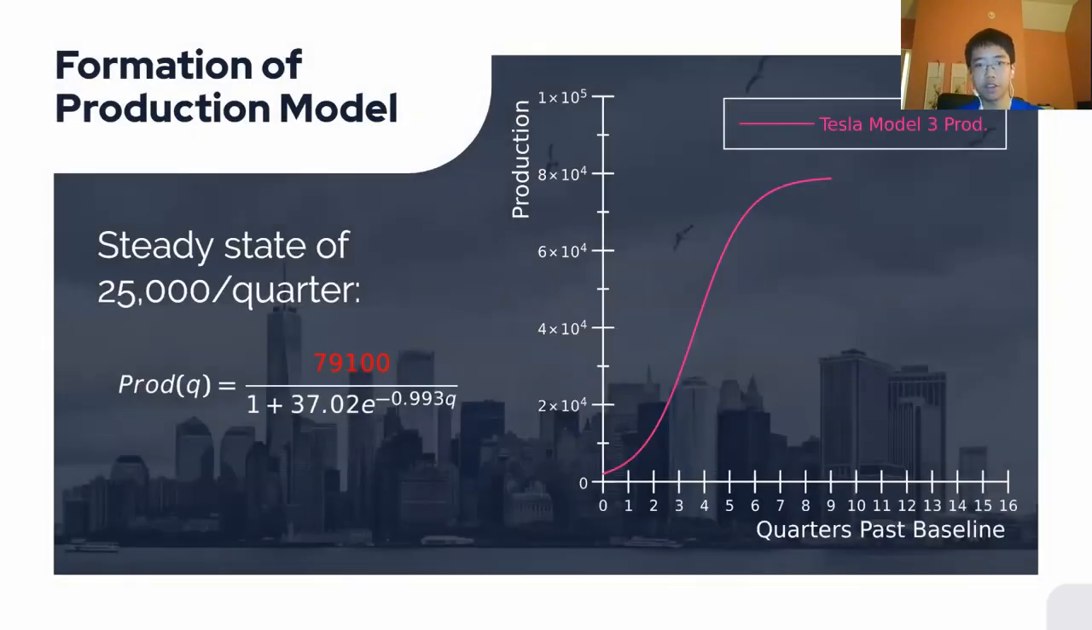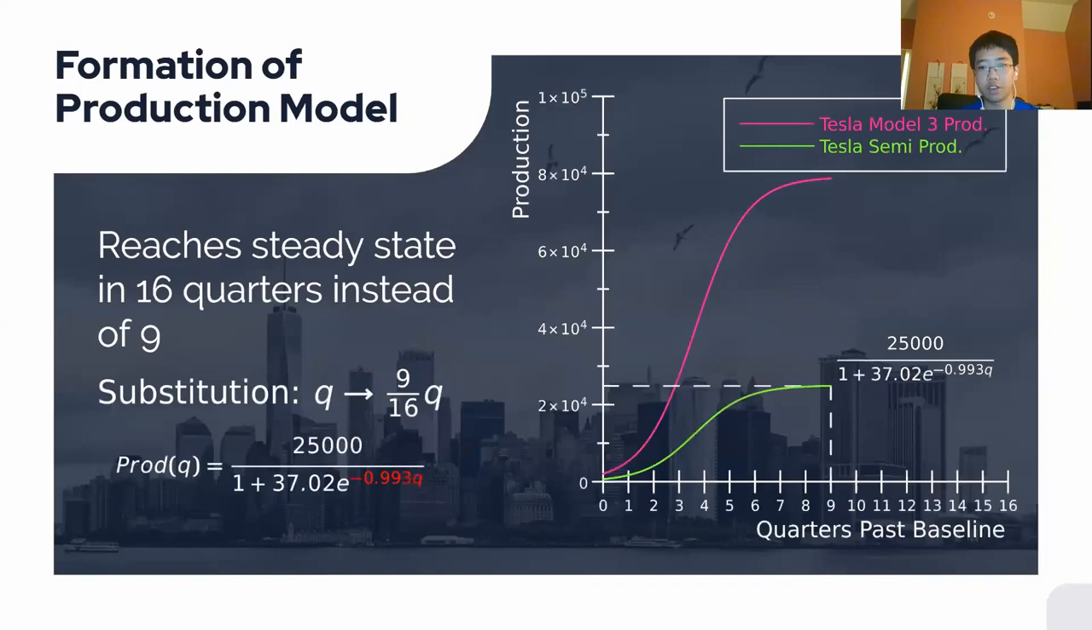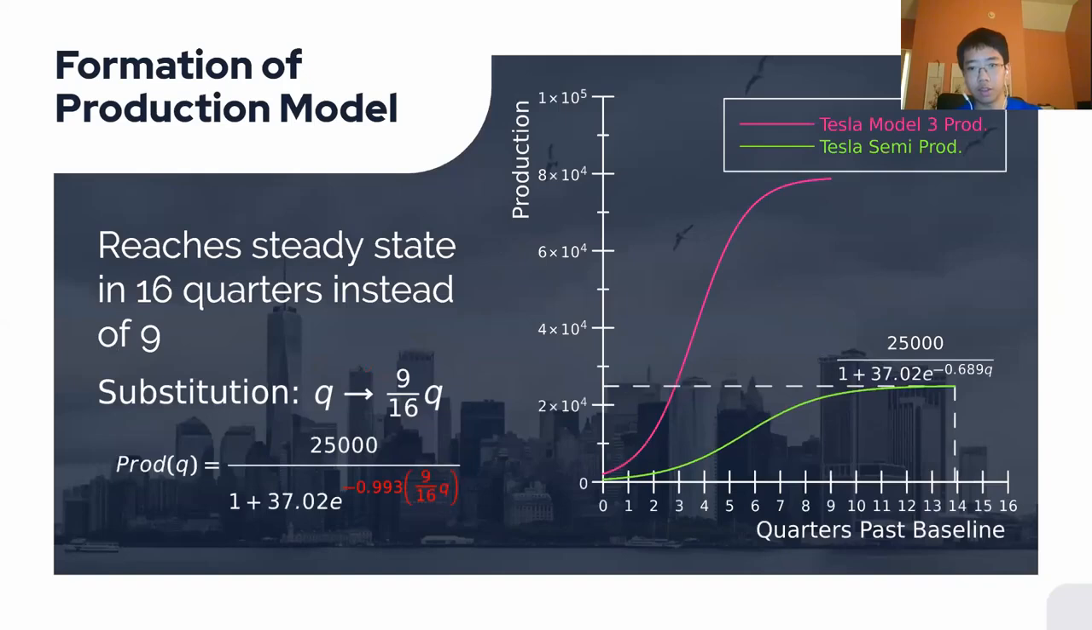Our first dilation took place along the y-axis and reduced the steady state to 25,000 per quarter. So you can see here the numerator of our logistic graph, which is the limit, is now 25,000. The second dilation took place along the x-axis, and it allowed the steady state to be reached in 16 quarters instead of 9. And mathematically, the substitution took q to 9/16 q. And you can see here that the curve now reaches steady state in the 16th quarter.